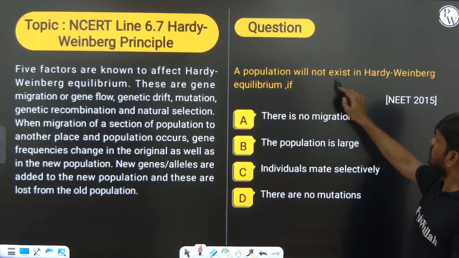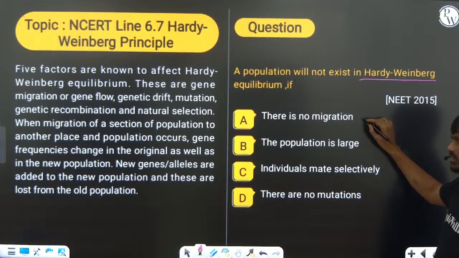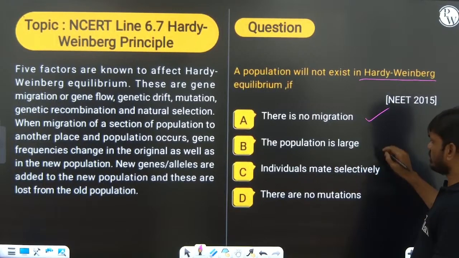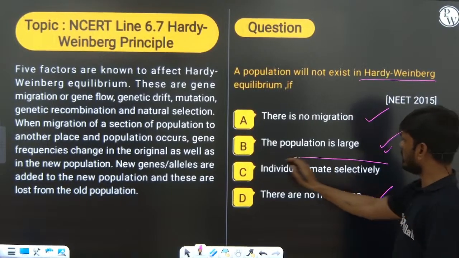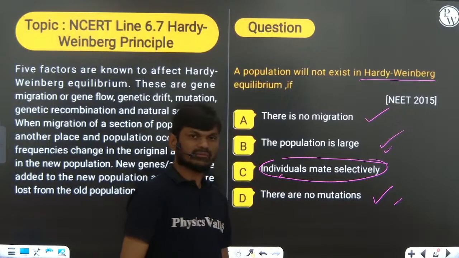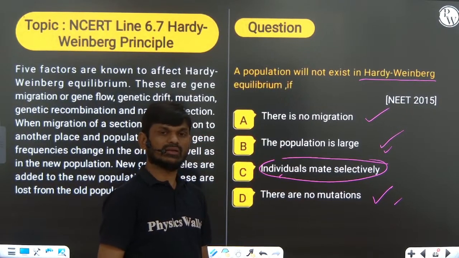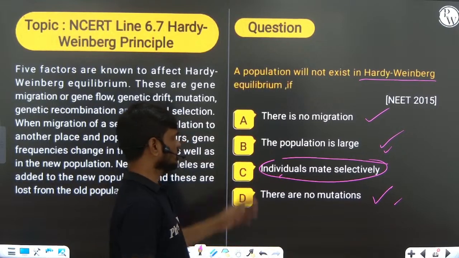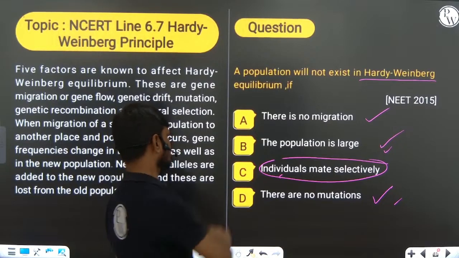Okay, so a population will not exist in Hardy-Weinberg equilibrium when... There is no migration, it will exist. The population is large, it will exist. There are no mutations, it will exist. But selective mating should be random. Selective mating means non-random mating. Non-random mating, selective mating, does not support Hardy-Weinberg equilibrium. Random mating is needed. This is the wrong answer.